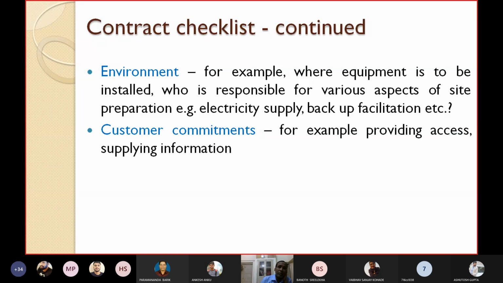And another is customer commitments. For example, providing access, supplying information, etc. So, what are the commitments from the customer? Customer commitments should be written. For example, providing access. As the customer, you have to give access to the third party to use your building and your computer, your room, your printer. You have to provide access and supply the required information. So these are the items that need to be present in the contract checklist.